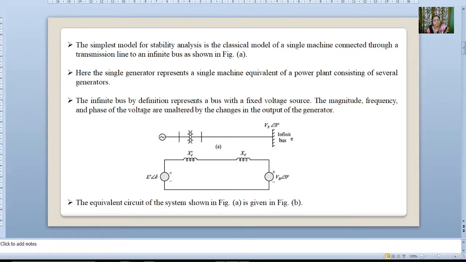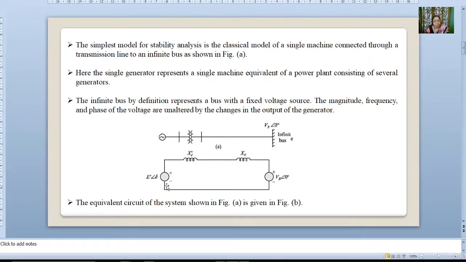The definition of infinite bus: the infinite bus by definition represents a bus with a fixed voltage source. The magnitude, frequency and phase of the voltages are unaltered by changes in the output of the generator. Frequency is constant, phase voltage is constant and the magnitude of the voltage is constant. So this is our infinite bus.